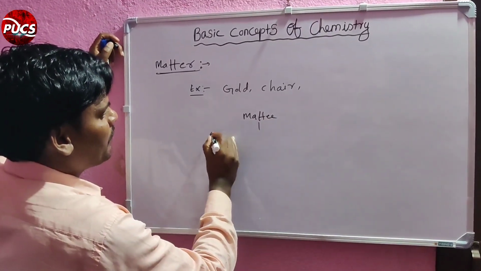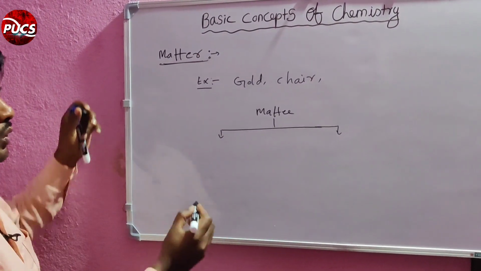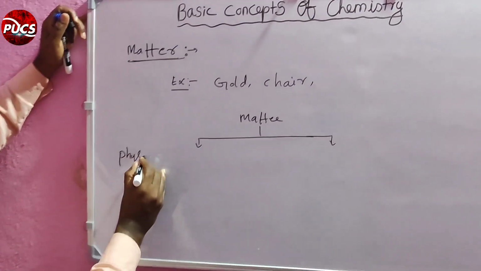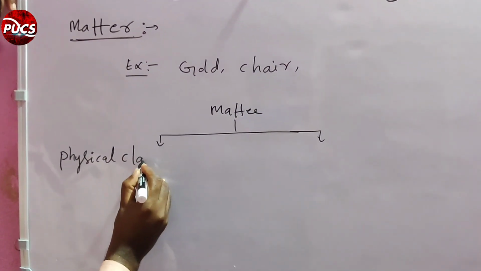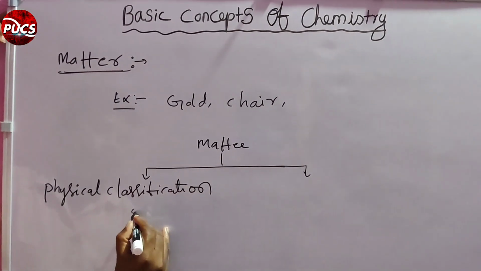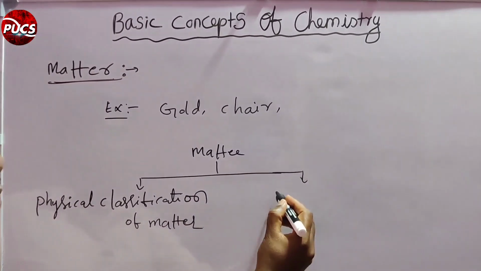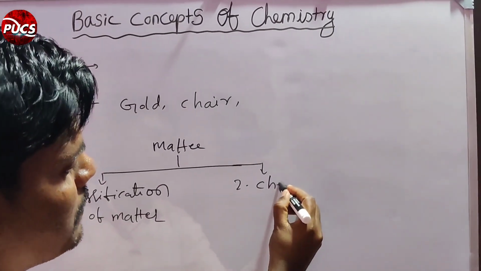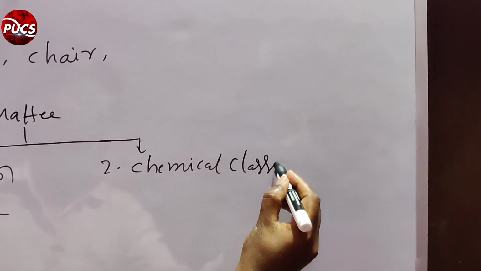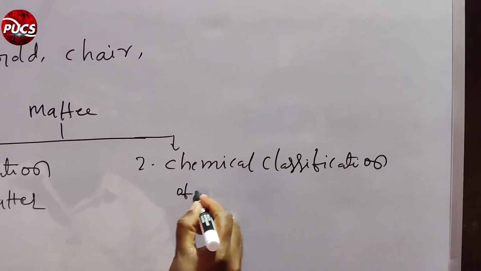Matter is classified into two types, broadly divided into two categories. One is the physical classification of matter, and the second one is the chemical classification of matter.